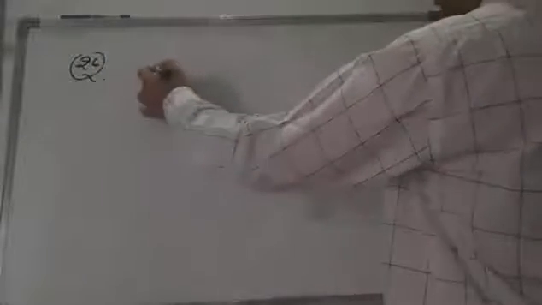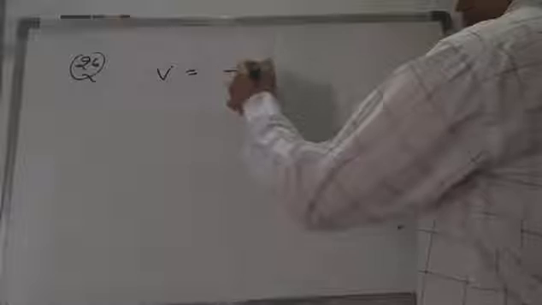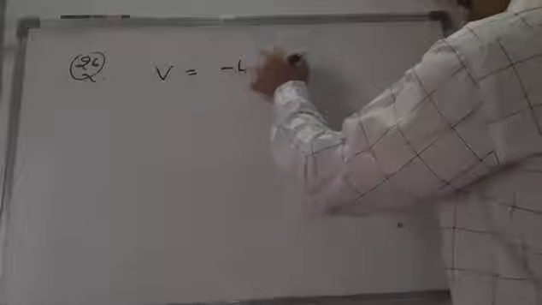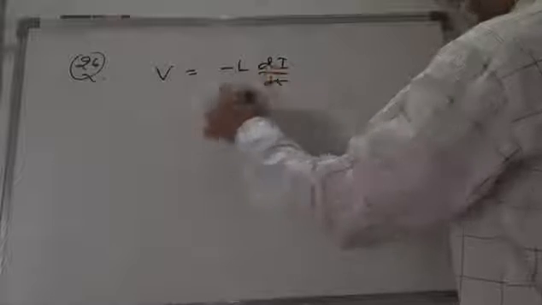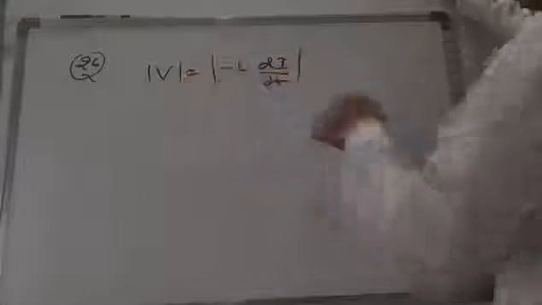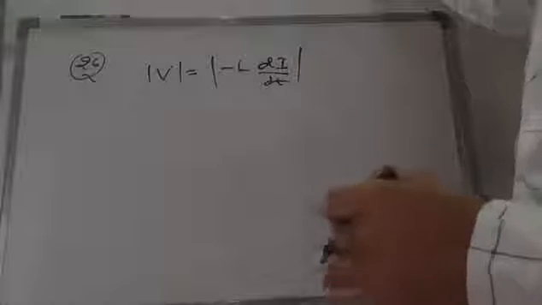So here the 26th question. What is given? V is equal to minus L into di by dt. If you take the modulus, it should be positive.